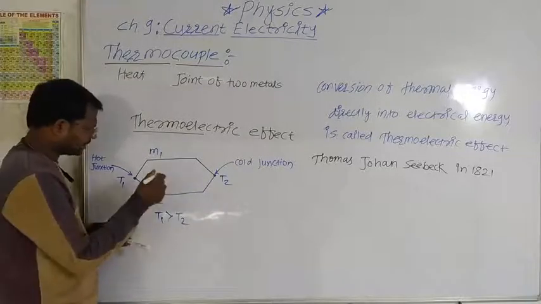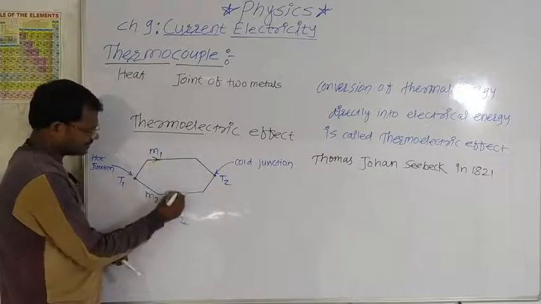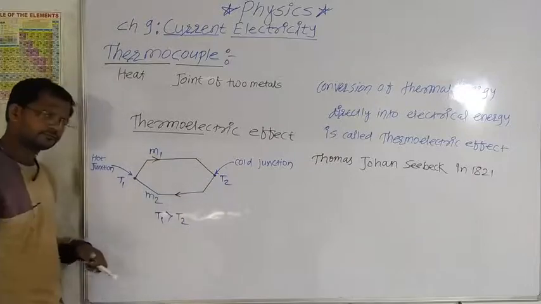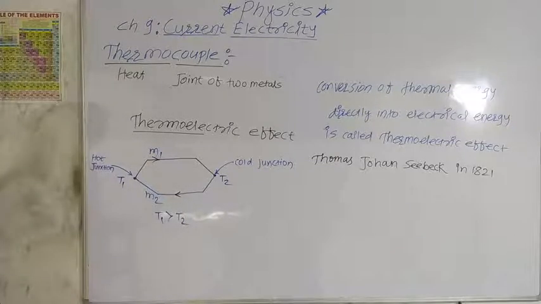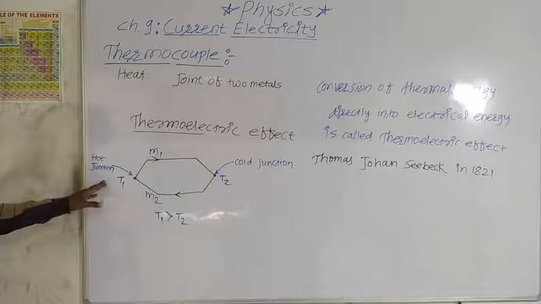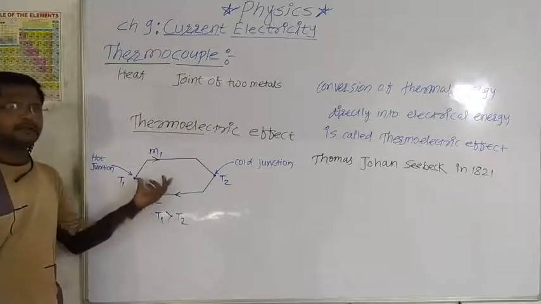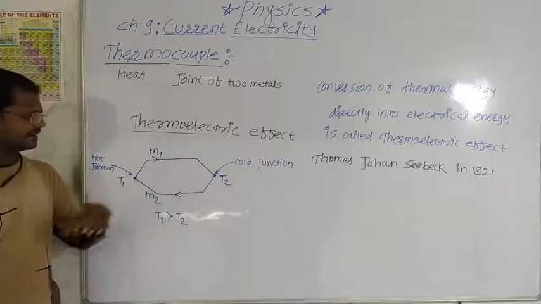So, the direction of current flowing is this. Here, the thermal energy gets directly converted into electrical energy, and this effect is called thermoelectric effect.